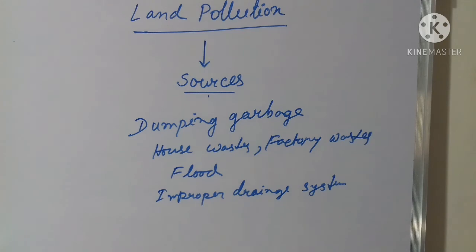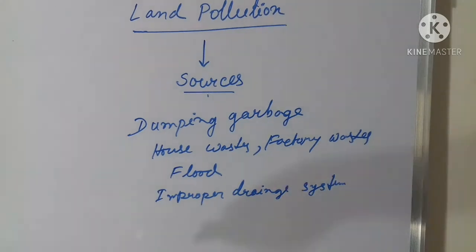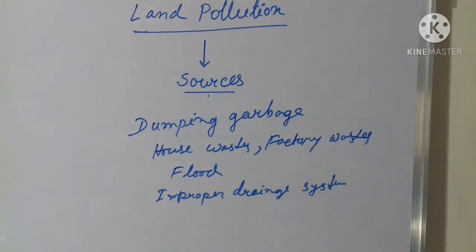Next is land pollution. The reasons are mainly the same: when land gets polluted with harmful chemicals, wastes or garbage, land pollution occurs. The general source of land pollution is the dumping of garbage. We know that sometimes people store garbage in our locality itself, and it pollutes the air as well as the land.